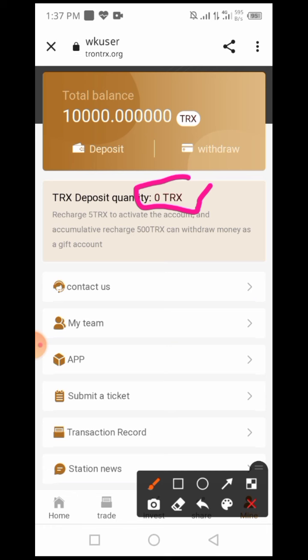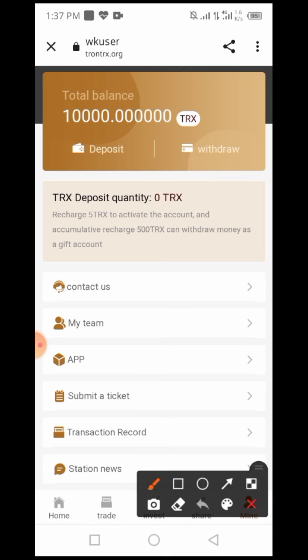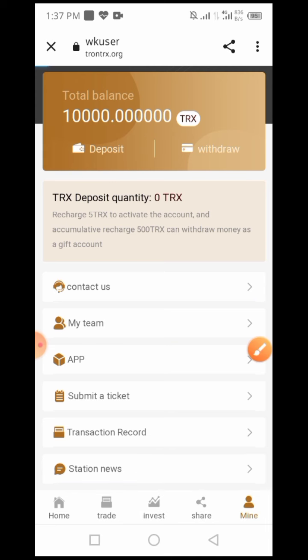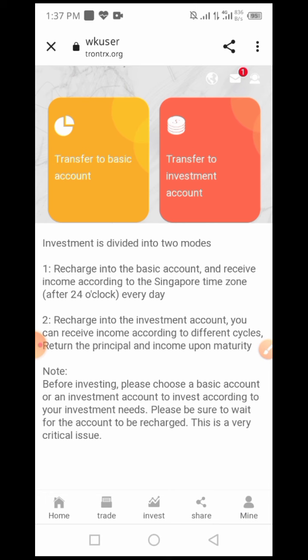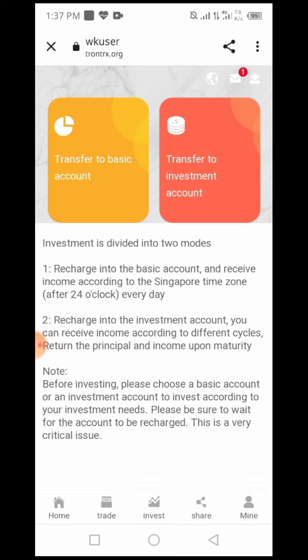Money has a gift account. And let's start with how to deposit in it. You can click on the deposit option. I click on the deposit option, and you can see the website is loading, and two options come: transfer to basic account, transfer to investment account. You can click on transfer to basic account to do investment and recharge in the account.